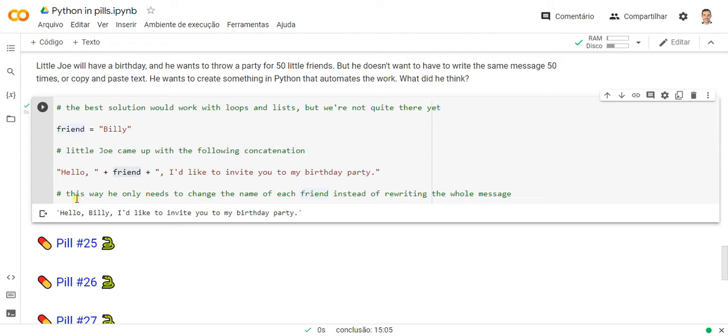Another excellent solution from Little Joe. Hello, Billy. I'd like to invite you to my birthday party. And if I want to change the friend name, no problem. Here is the output with the text that we want to send to our friends.